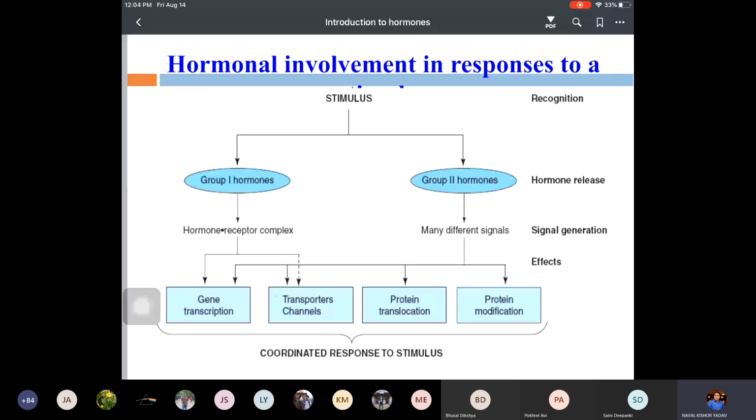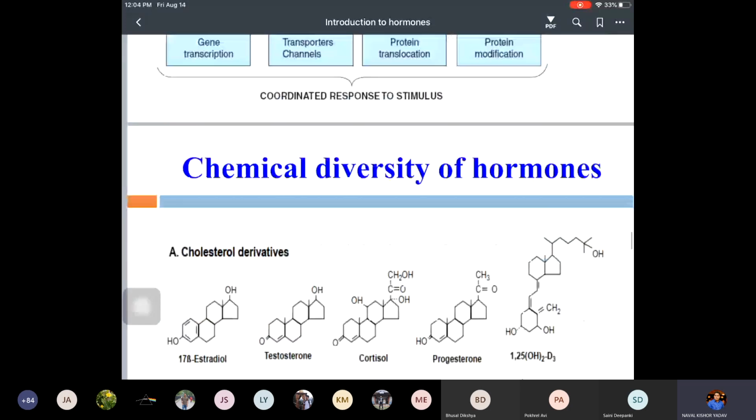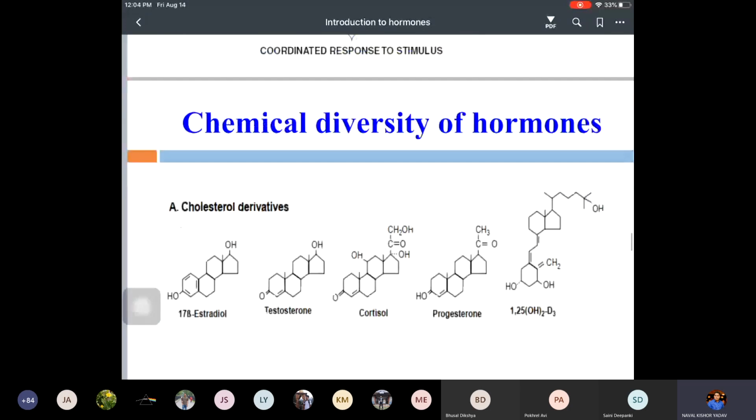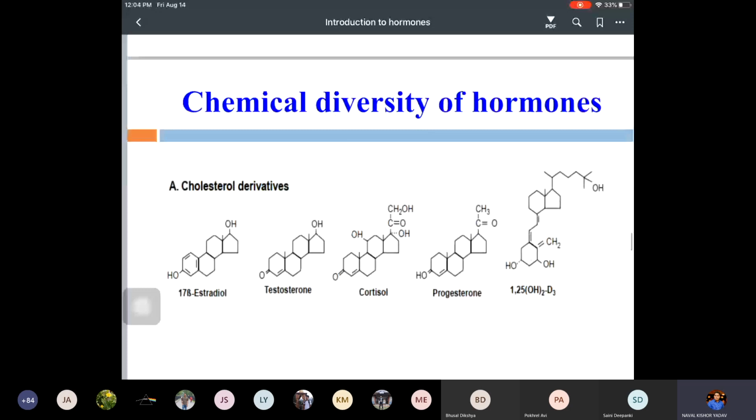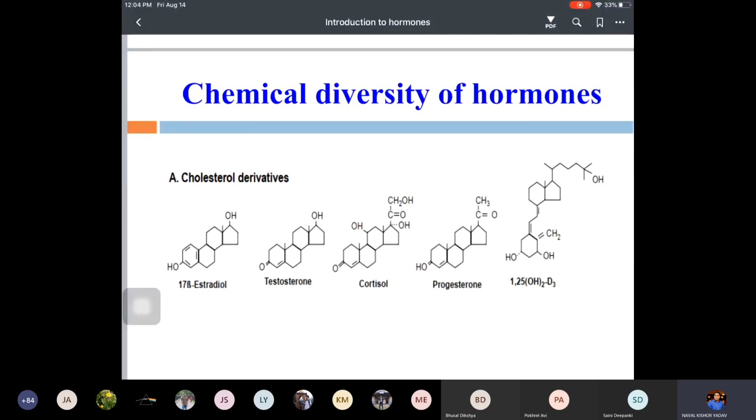So now we can see the group 1 hormones, they are derived from cholesterol. They are the cholesterol derivatives, like you can see here, estradiol, testosterone, cortisol, progesterone, and cholecalciferol, or you can say vitamin D3. These are derivatives of cholesterol. So steroid hormones, sex hormones, they are derived from cholesterol.